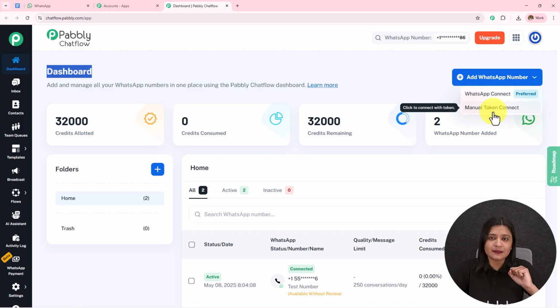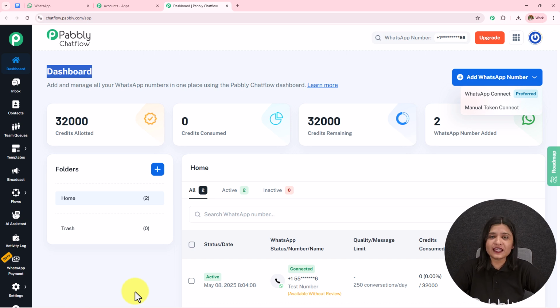Now if you want to learn the step-by-step process of how you can connect your WhatsApp to your Pabbly Chatflow account, the link to which is available in the description, you can check that out. On the left-hand side, we have some more features like inbox, contacts, team views, templates, broadcast flows, AI assistant, activity log, WhatsApp payments, settings, and get help. We have created a dedicated and detailed video on all of these features, the link to which is available in the description. You can check that out.